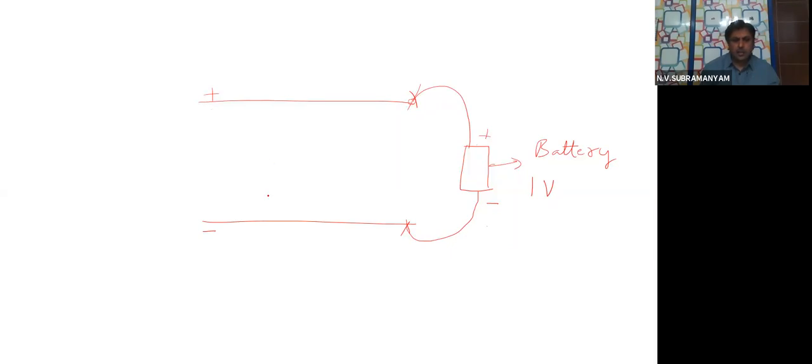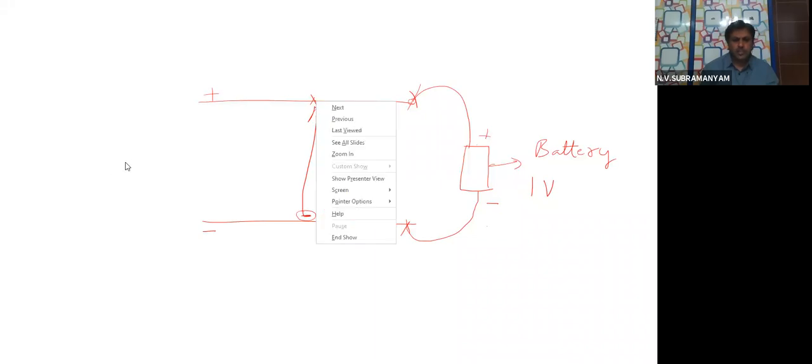And if I keep an electron here, electron means negative charge, that electron will try to move towards which side? Like this. That means from the negative plate, it will go towards which plate? Positive plate. So let us assume that the electron is initially at rest, and the moment I release it, it will run towards the positive plate.